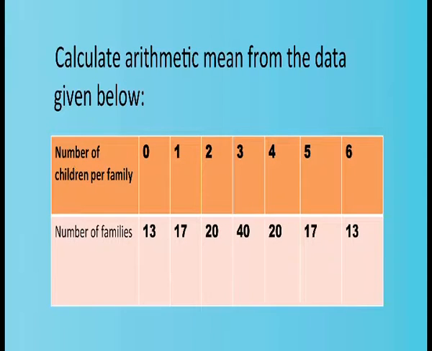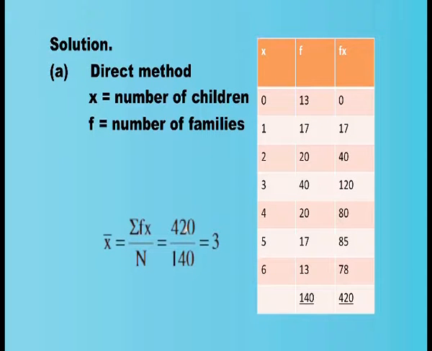Now there is an example for you. In this discrete series, the number of children per family is given and the number of families are also given. The number of families corresponds to frequency and number of children per family corresponds to x values. Now how to calculate this? In the case of direct method, we calculate the arithmetic mean by multiplying the f values with their corresponding x values and getting the total. So we applied the formula x bar equal to sigma f x by n.